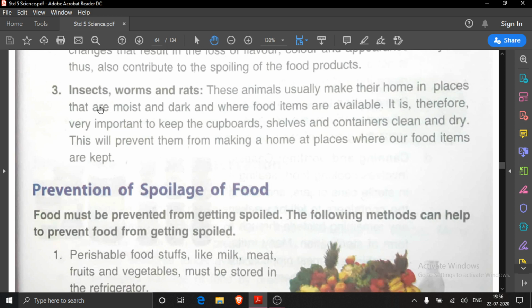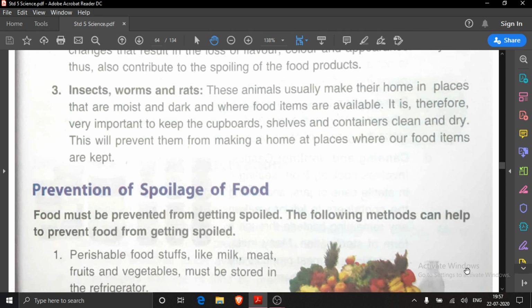The places which are moist and dark, where food items are available. So what we should do? We should keep our cupboards, shelves and containers clean and dry. This will prevent them from making a home at places where our food items are kept.